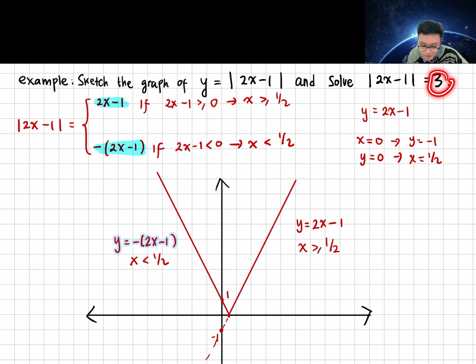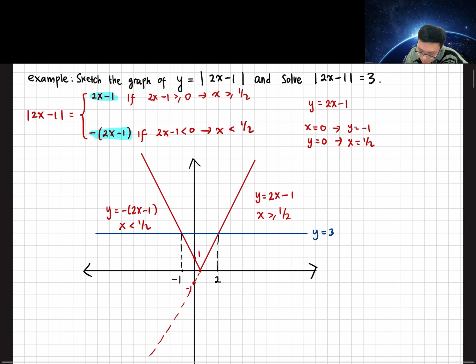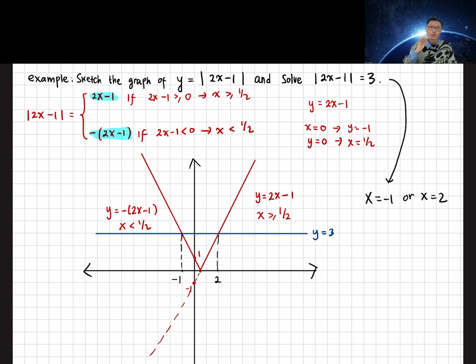This is the y value, which is 3. So we can draw a straight line for y equals 3. It's down here. Okay, let's move it down. And this is y equals 3. So the solution will be the intersections, which are 2 and minus 1. So the solution for this one is x equals minus 1 or x equals 2. So that is the solution.